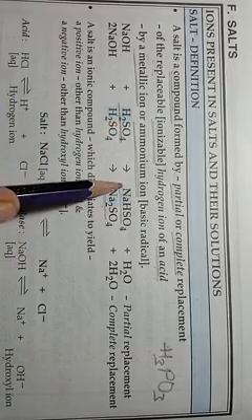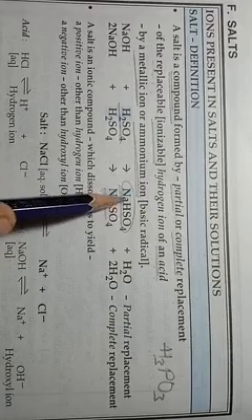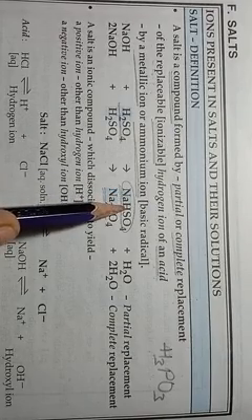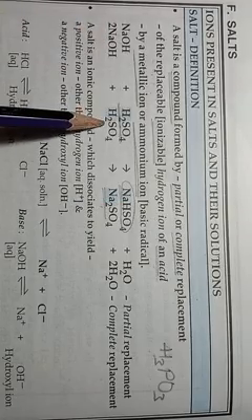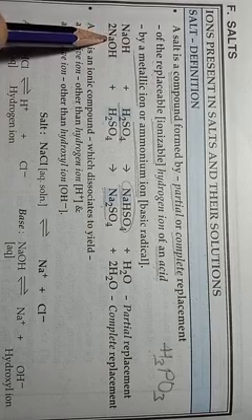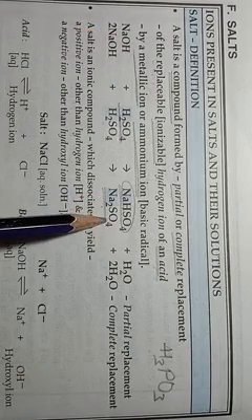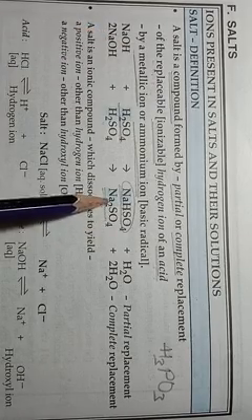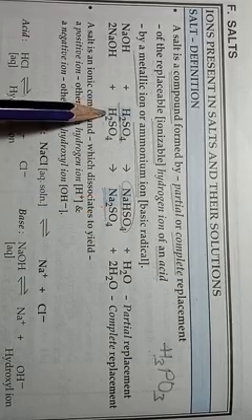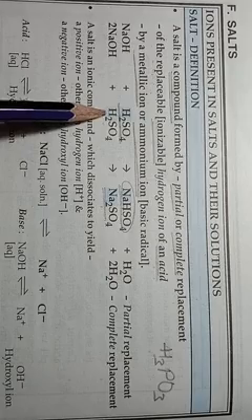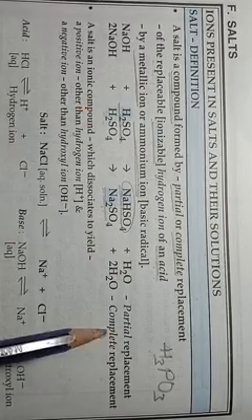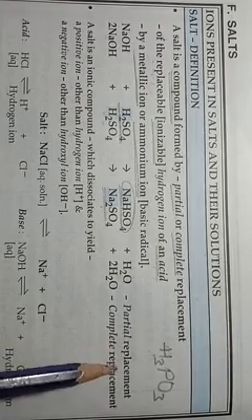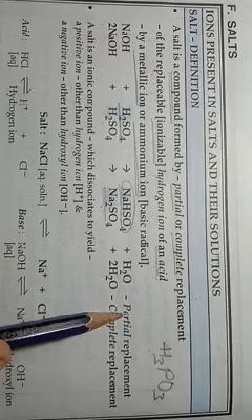So this type of salt will have 1 hydrogen ion left. In the second case, the same acid reacts with the same base forming Na2SO4. Here all the replaceable hydrogen ions of the acid are replaced. So here complete replacement and there partial replacement.